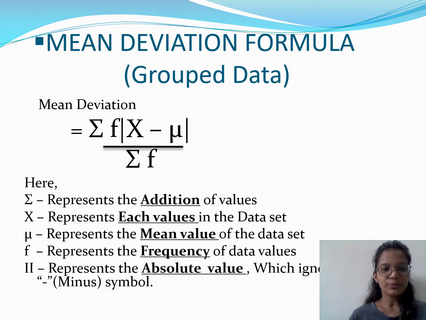Mean deviation formula. Mean deviation equals summation f times the absolute value of x minus x bar, upon summation f. Here, summation represents the addition of values. x represents each value in the data set. x bar represents the mean value of the data set. f represents the frequency of the data value. And absolute value represents the value which ignores the minus symbol.